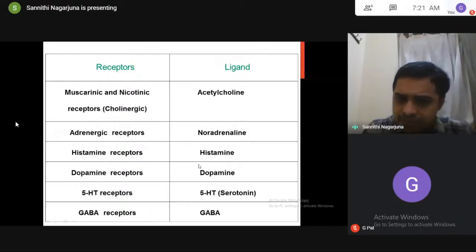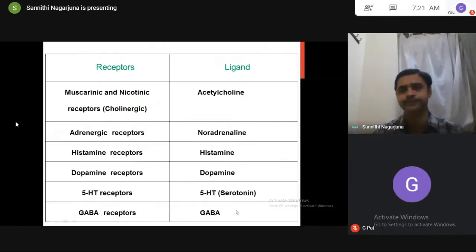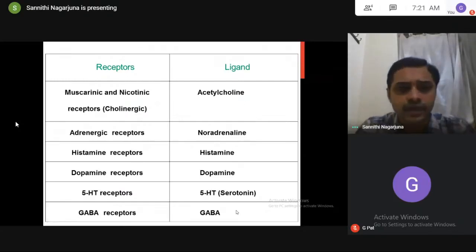Histamine receptors: histamine. Dopamine receptors: dopamine. Serotonin receptors: serotonin. And GABA receptors: GABA. These are the examples of receptors and these are the examples of ligands.